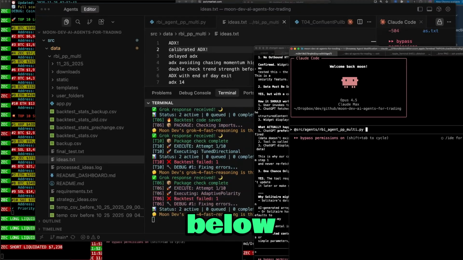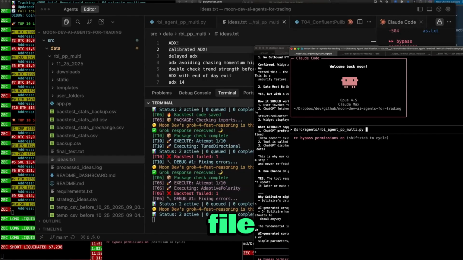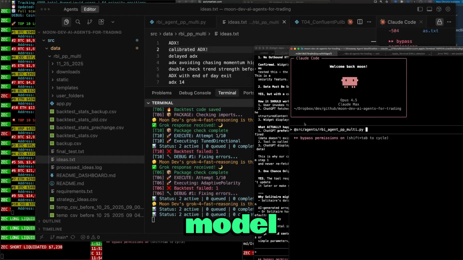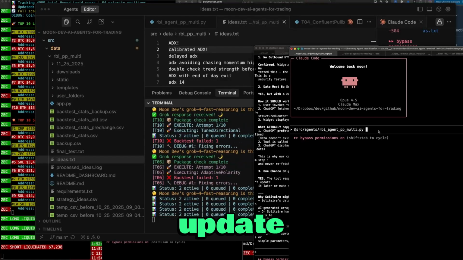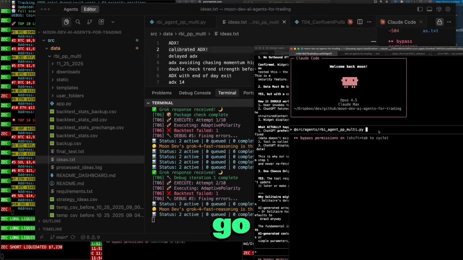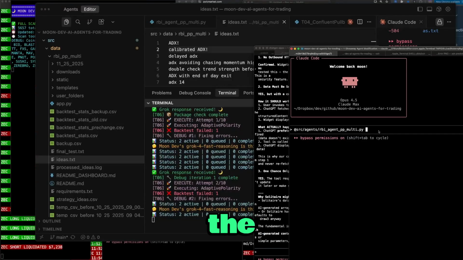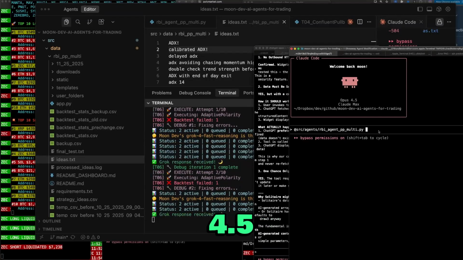I'll post it below. But before you are able to use the Claude model, you'll have to update it in the model factory and probably the Claude specific file as well. Because if you look at the model factory.py, you can see it connects to all of these different models here. So yeah, essentially go ahead and update the Claude portion of the model factory in order to put in this exact model below. Don't change any of the old models. Go ahead and just get it working. So then I can run the RBI agent PP multi with Claude Opus 4.5.